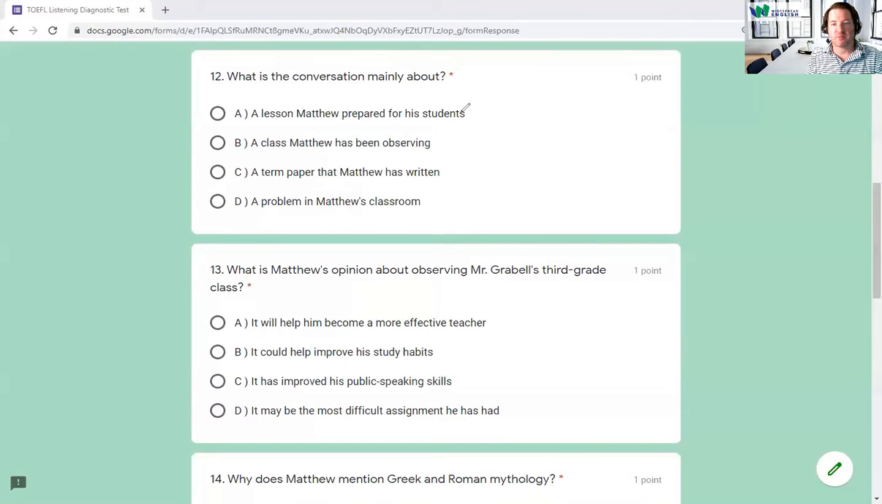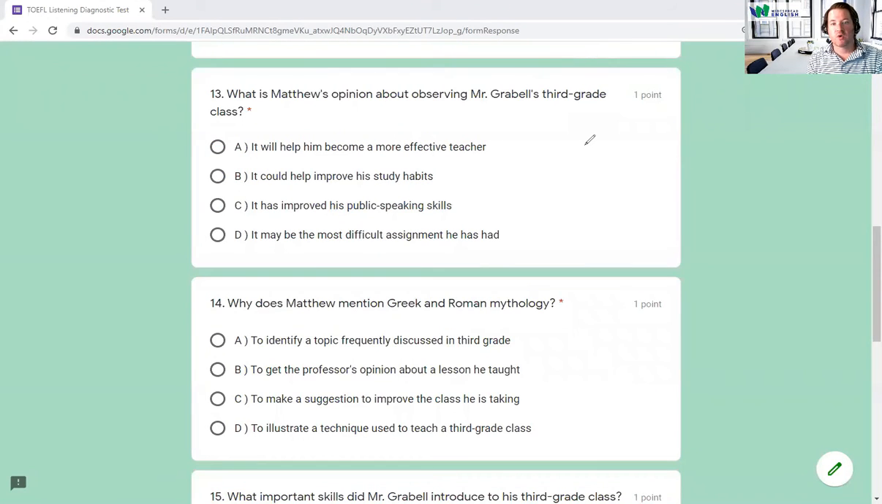A lesson Matthew prepared for his students? Well, no, he didn't prepare a lesson. He was watching Mr. Grable's. A class Matthew has been observing, that's correct. He was observing Mr. Grable's class. A term paper that Matthew has written, he has not written a paper. A problem in Matthew's classroom, he didn't have a problem, he really enjoyed it. So here, the answer is going to be B.